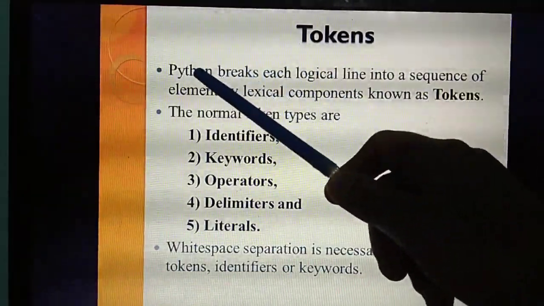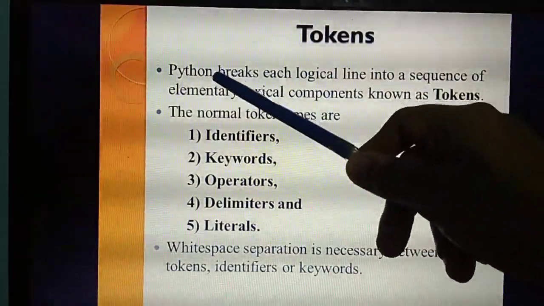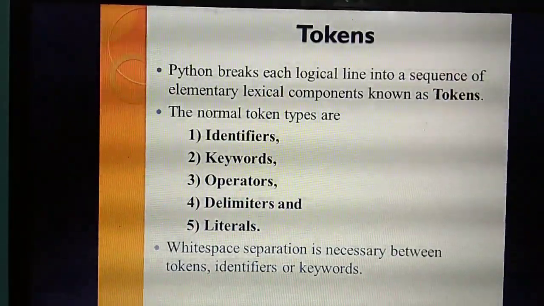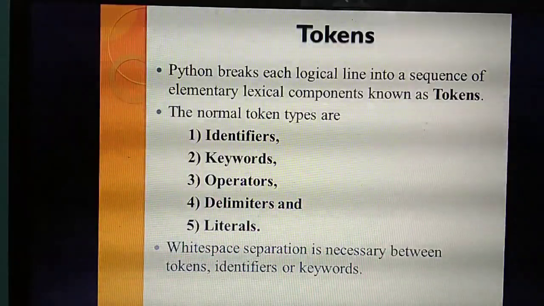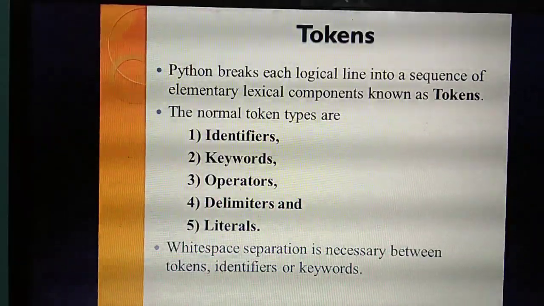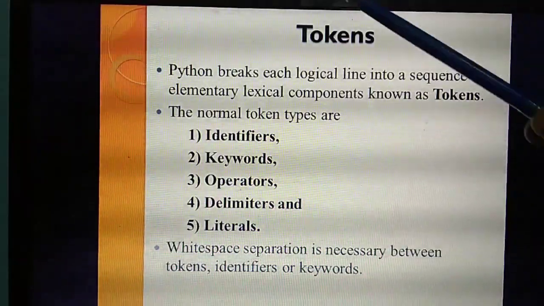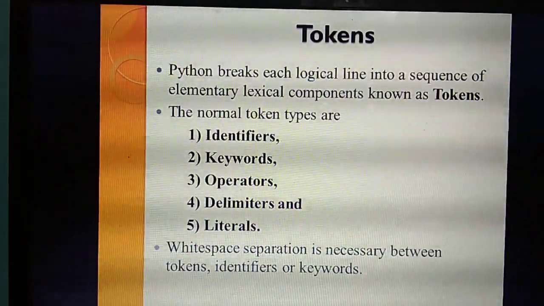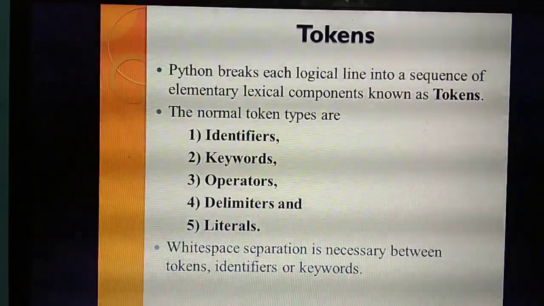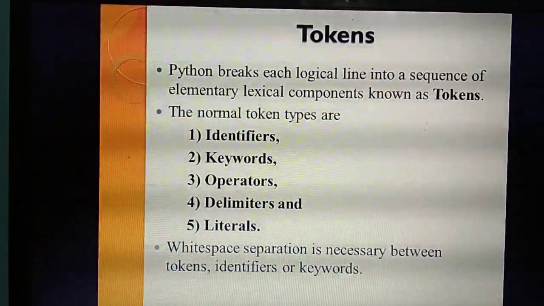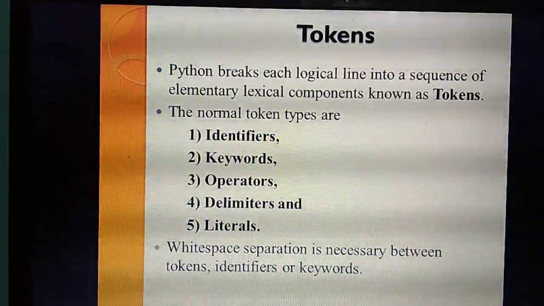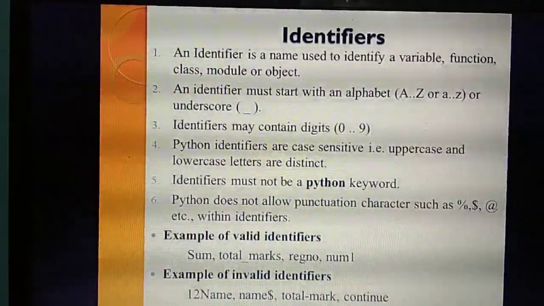For example, when you write two words with a space in between, that space is called what? White space. Okay, which is very important. White space separation is necessary between identifiers and keywords, these two kinds of tokens. Understood?